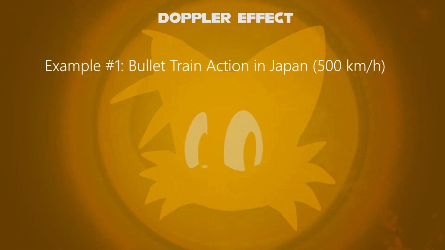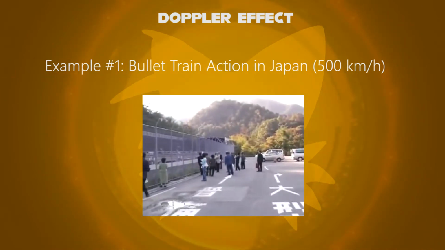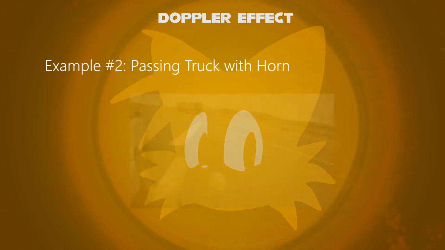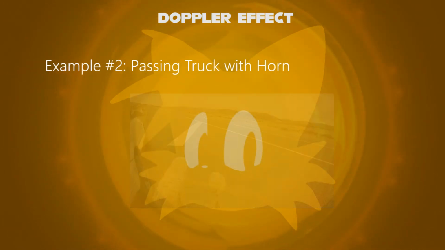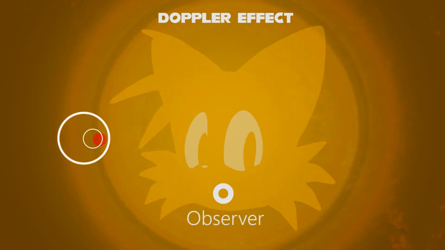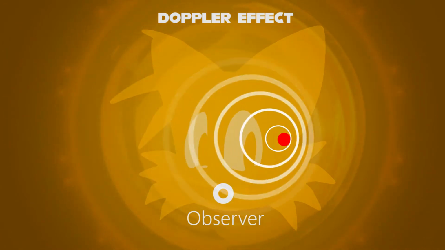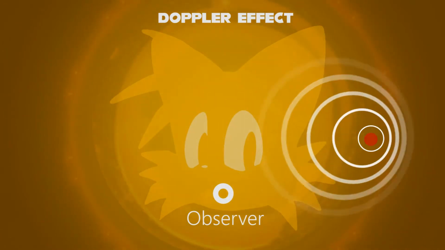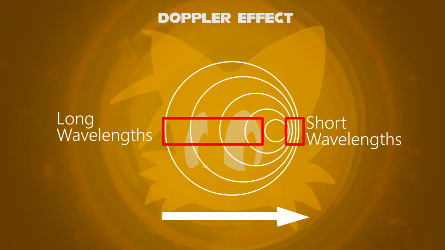For example, the sound of a bullet train in Japan, which travels at 500 km per hour. Another example is a passing truck with a horn. The pitch varies due to the velocity of any moving vehicle. Suppose I was an observer taking a video of the Doppler effect. The first pitch was at maximum as the sound of the horn. When it passes us, the pitch of the horn decreases.